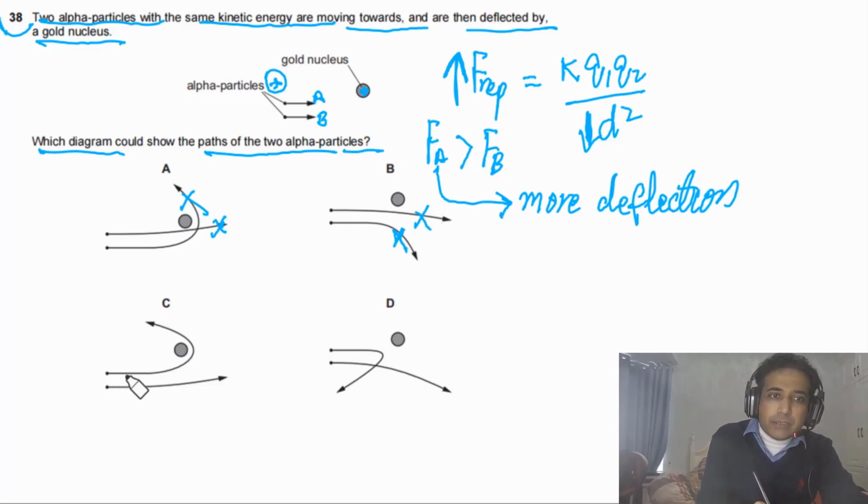If you look at C, this is telling us attractive, but force is repulsive, so this is also incorrect. And if you look at D, A deflects more, B deflects less, and this is showing the force between the alpha particle and gold nucleus is repulsive. So the answer for this question is D.